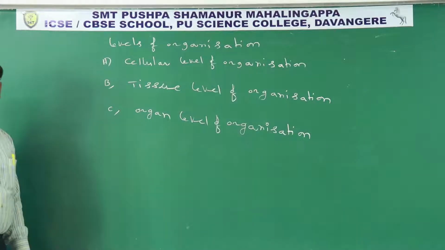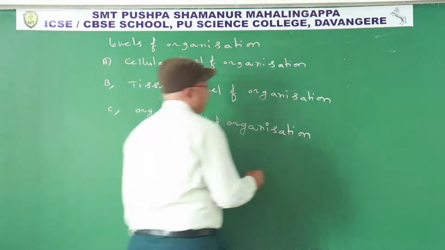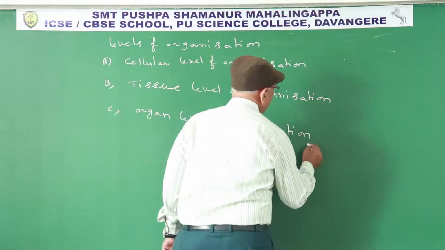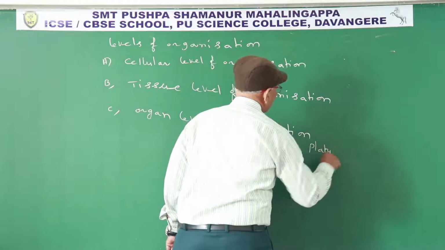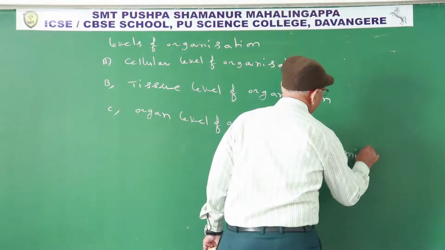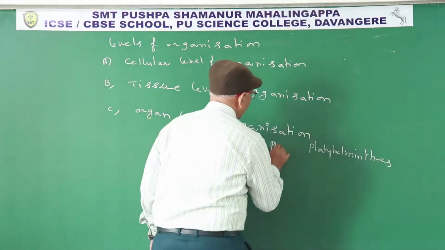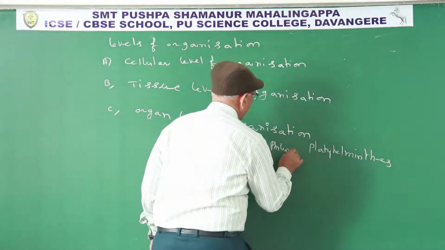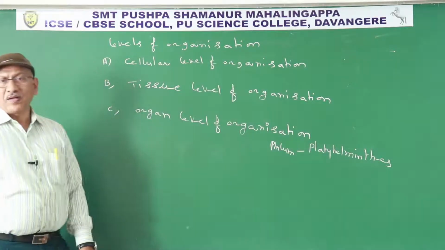Organ level of organization. What is the organ level of organization?